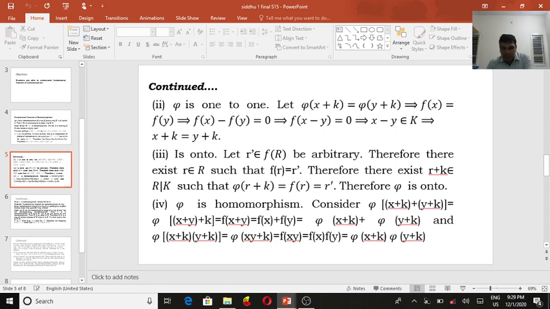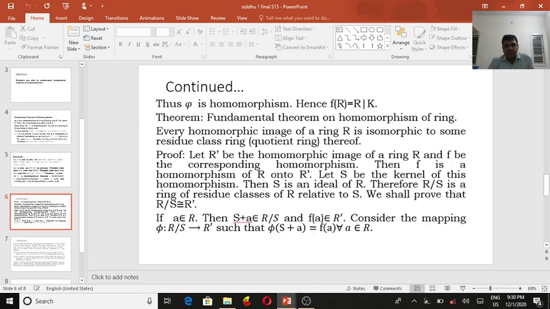Since f is a homomorphism, we can write f of x into f of y, which is pi of x plus k into pi of y plus k. So suddenly this is a homomorphism. Thus pi is a homomorphism, hence f of R is equal to R over K.